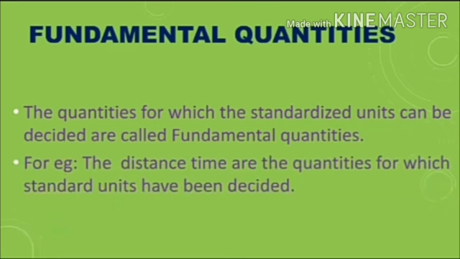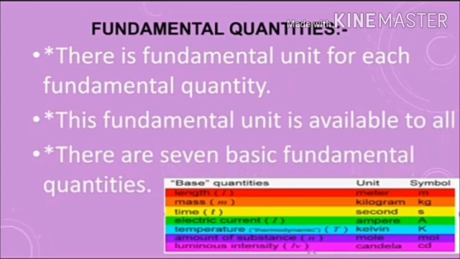The quantities for which the standardized units can be decided are called fundamental quantities. For example, the distance, time, etc. are the quantities for which standard units have been decided. There is a fundamental unit for each fundamental quantity. This fundamental unit is available to all. There are 7 basic fundamental quantities.